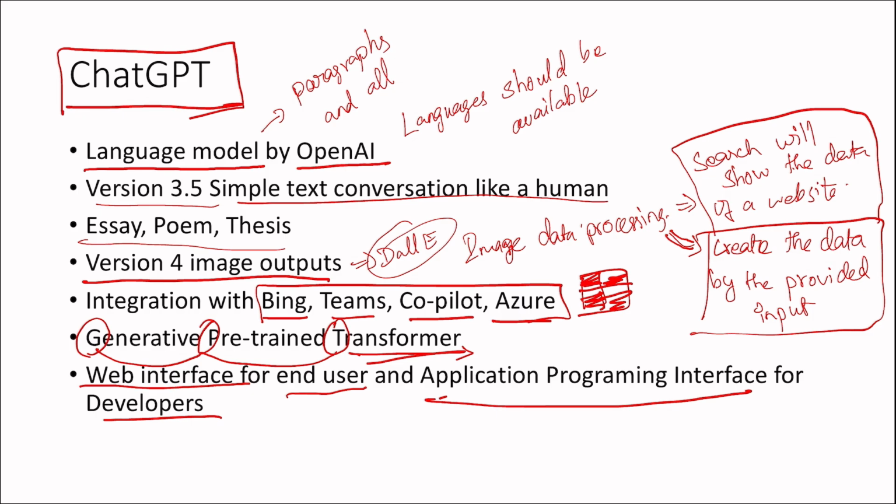If you want to create content, it will give you mostly above 90 percent perfectness. So that's why I am taking ChatGPT.